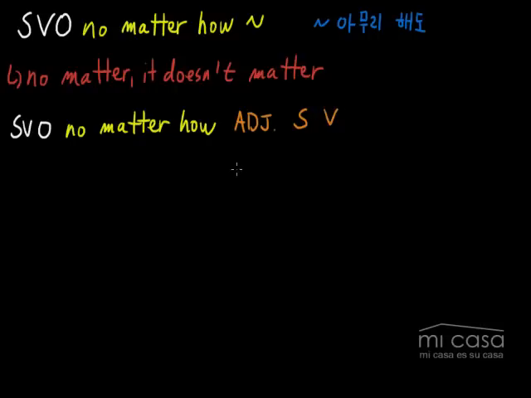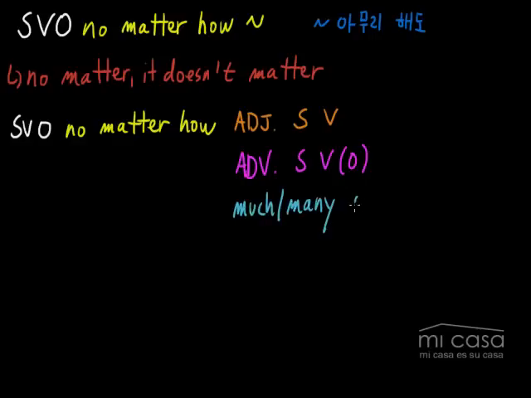Another possibility is adverb: subject, verb, object, no matter how, adverb, subject, verb. And in some cases, you'll have an object here. It depends on the sentence. Finally, you can also say no matter how much or how many. Usually the object goes here and then subject verb. All right, so that's probably a bit confusing when you look at it like this.